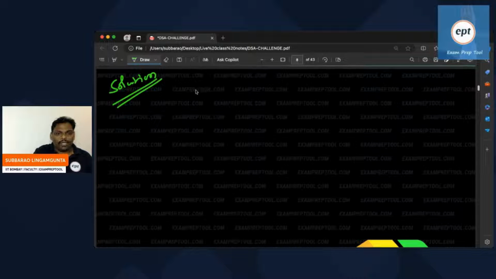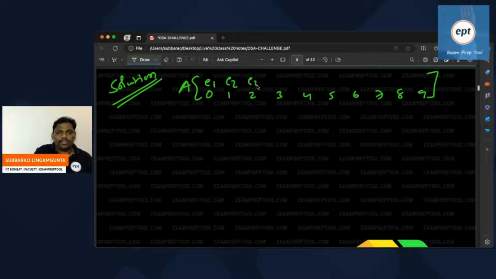I am taking one array, array A. 0th index, first index, second index, and so on up to the ninth index, 0 to 9, so 10 elements. Some elements E1, E2, E3, up to E10. There are 10 elements.